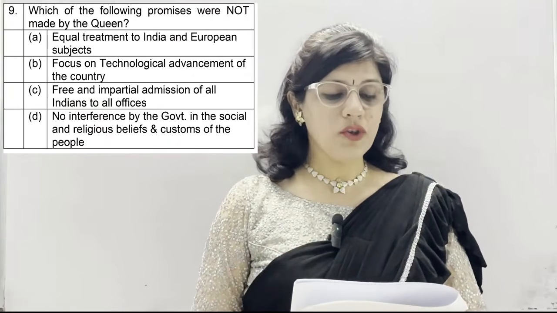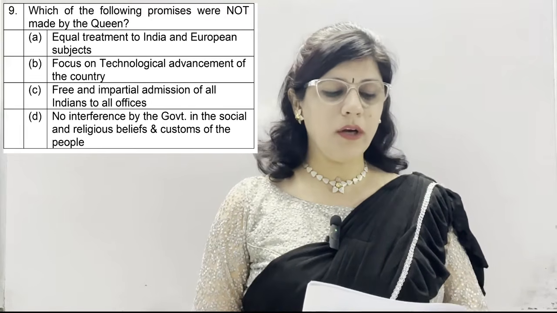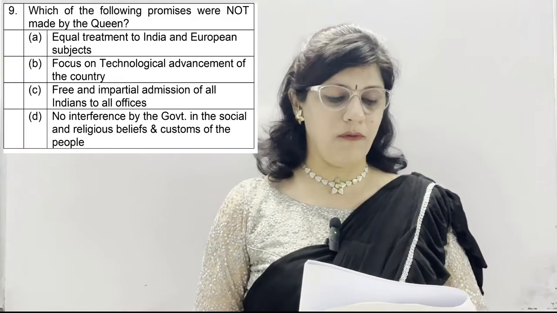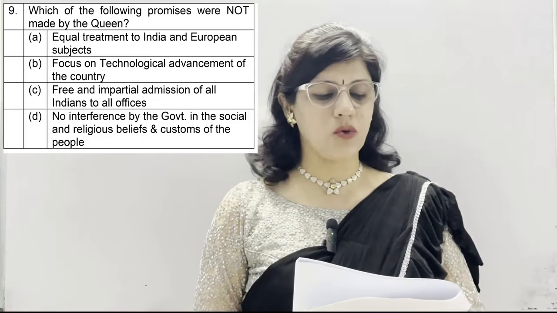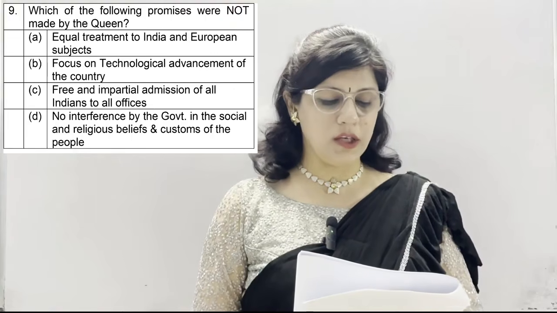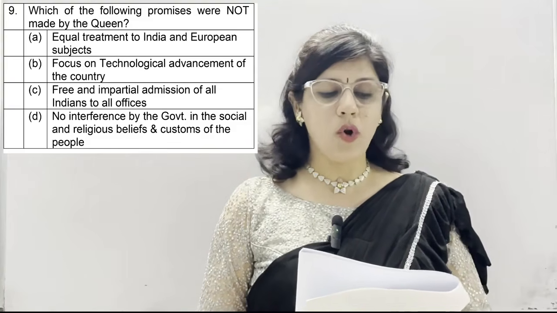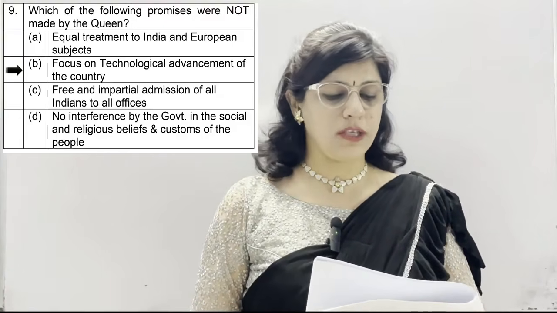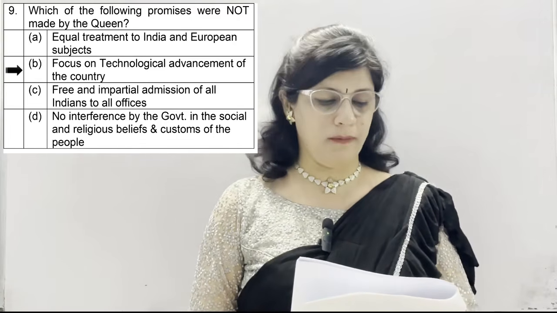Question number 9. Which of the following promises were not made by the Queen? A option, equal treatment to India and European subjects. B, focus on technological advancement of the country. C, free and impartial admission of all Indians to all offices. And D, no interference by the government in the social and religious beliefs and customs of the people. Here I want you to focus on the word not given in the question, and the correct answer is option number B, which is focus on technological advancement of the country, because all other promises were made by the Queen.